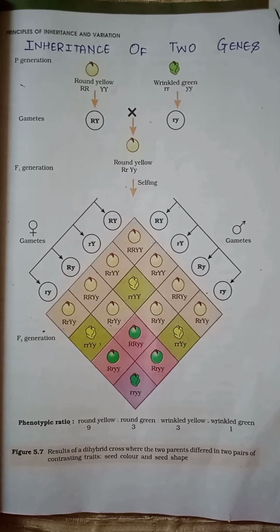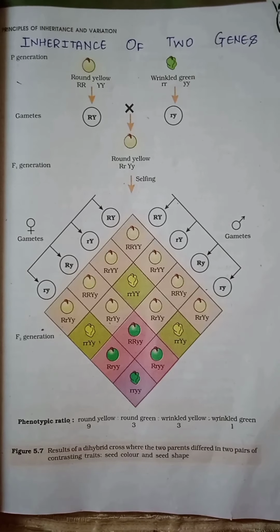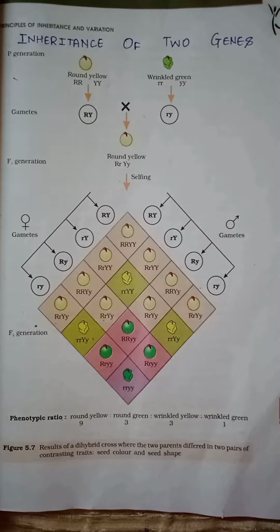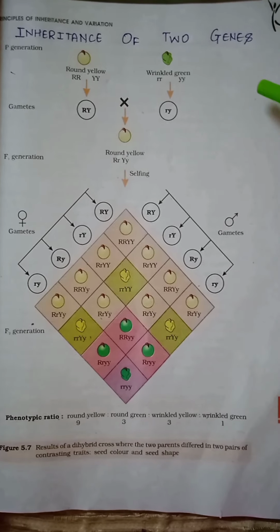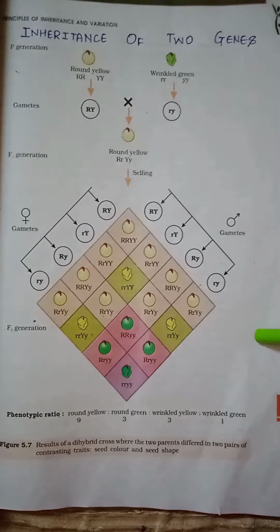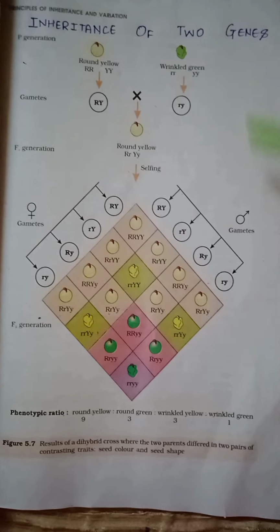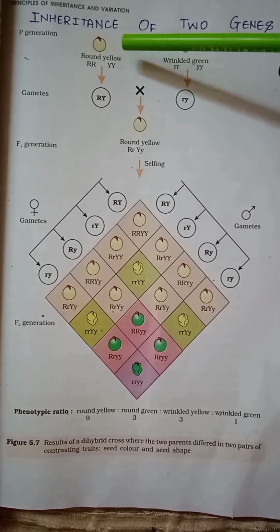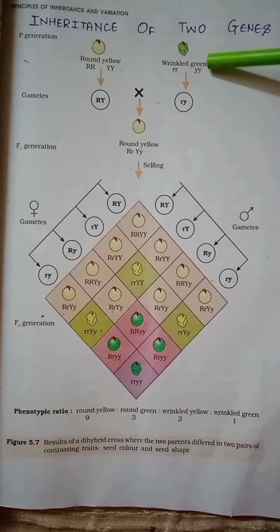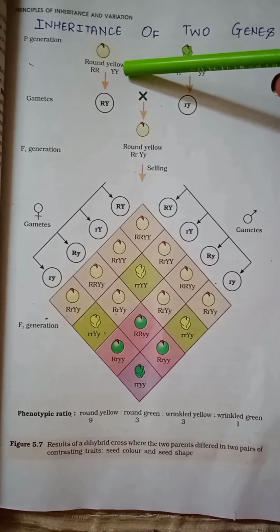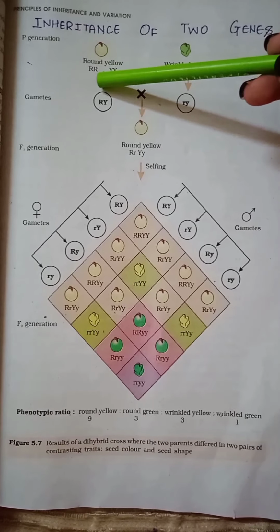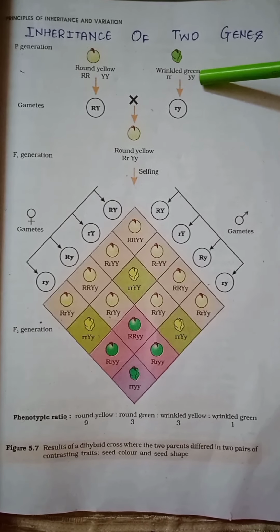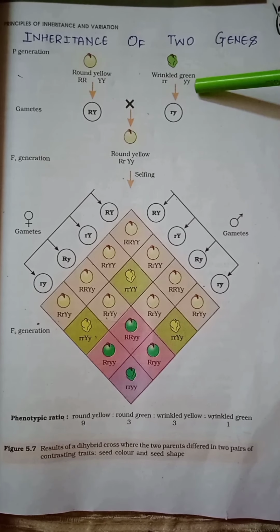Now, the next topic is inheritance of two genes, and it was given by Mendel, in which he crossed two characters in a pea plant. And this is the diagrammatic representation of a dihybrid cross. You can see here, this is the parental generation which has round yellow seed and wrinkled green seed. The genotype of the round yellow seed is capital RR and capital YY, and the genotype of the wrinkled green seed is small rr and small yy.